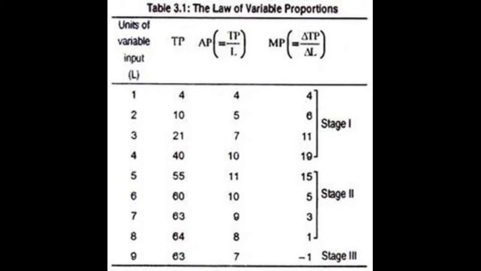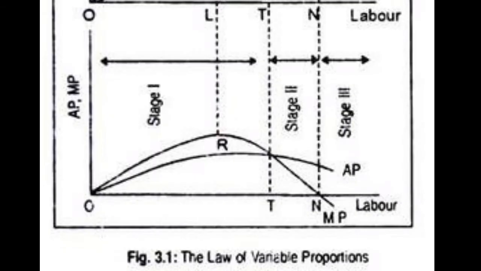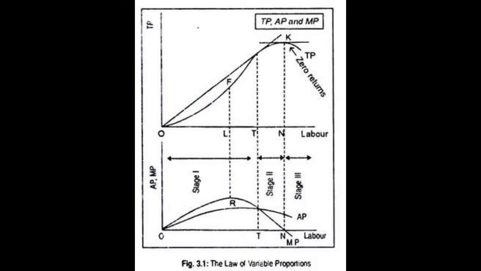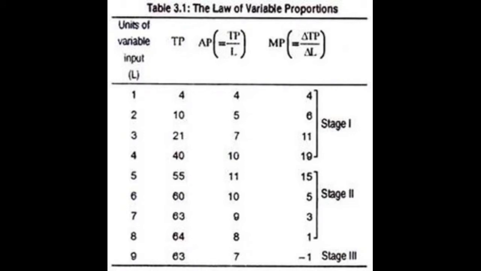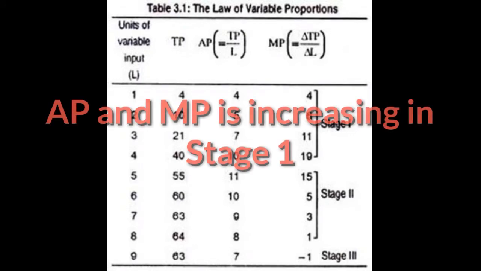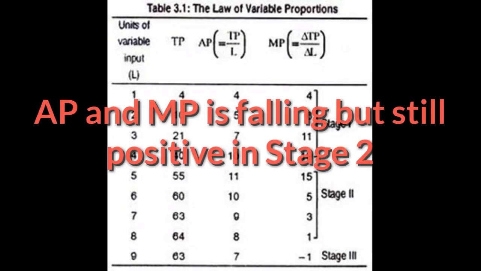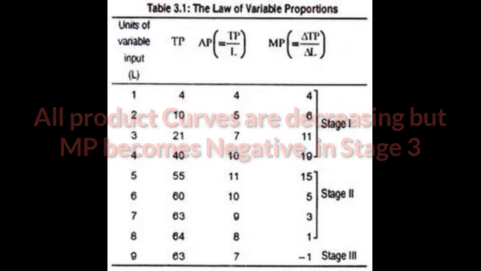The production stage which starts with origin and lasts till AP is maximized is known as production stage 1. By employing fifth and sixth labor, the TP of the firm increases at a decreasing rate. As a result, both AP and MP fall, but MP falls more than AP. This situation represents the operation of law of diminishing return. When the firm employs the seventh labor, there is no change in TP. Consequently, MP is zero. The production stage which starts with AP becoming maximized, MP being equal to AP, and lasts for the MP being equal to 0 is known as production